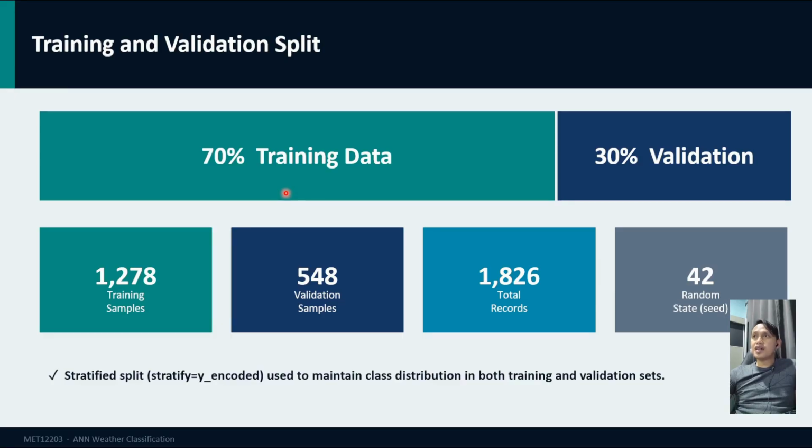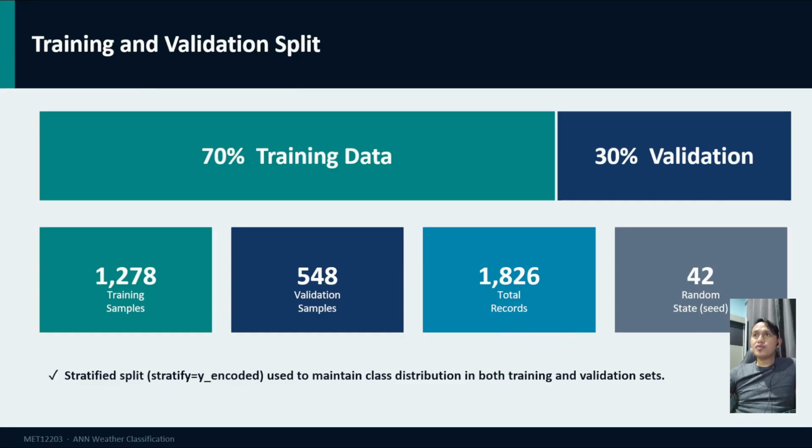70% of the data, which is 1,278 samples, was used for training in the ANN. The remaining 30%, 448 samples, was used for validation. We also set a random state of 42 to ensure the split is reproducible. Every time we run the code, we get the same split.